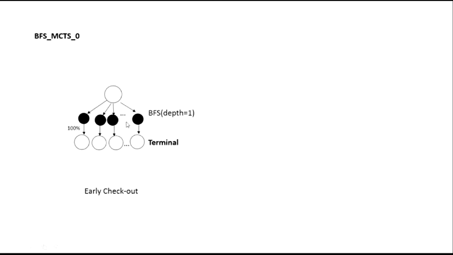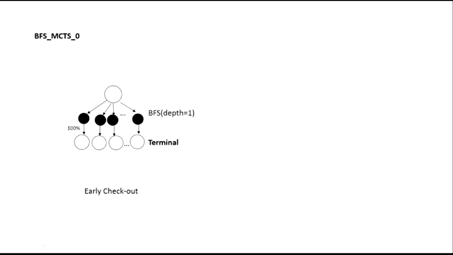The advantage is that the transition probability is always 100%. It's always accurate, and the reward is always accurate. But the limitation is that it neglects the influence of the future and the influence from the opponent.